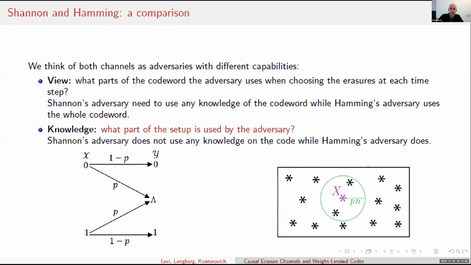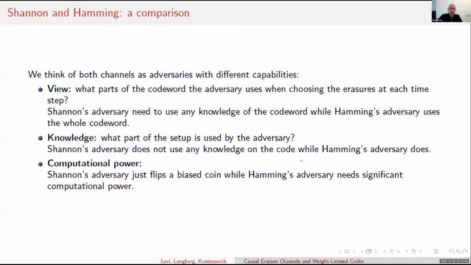The second parameter is the knowledge about the code. Shannon's adversary does not need any knowledge about the code. Again, it just flips a coin, while Hamming's adversary needs a full knowledge of the code. It needs to know which code words are close to the true code word. Lastly, the last parameter is the computational power. Shannon's adversary just flips a biased coin, which requires little computational power, while Hamming's adversary needs significant computational power.